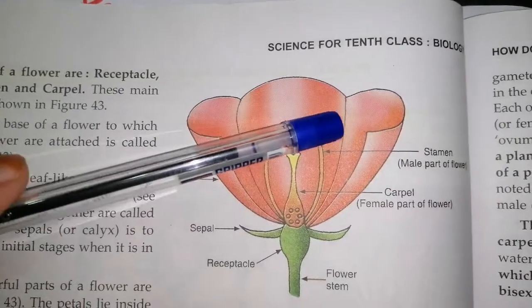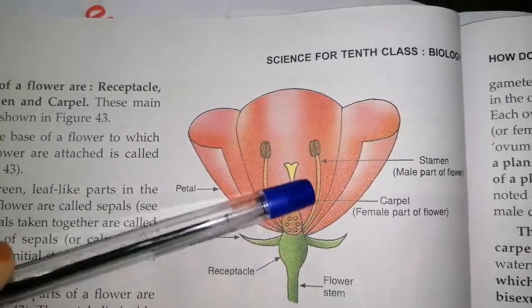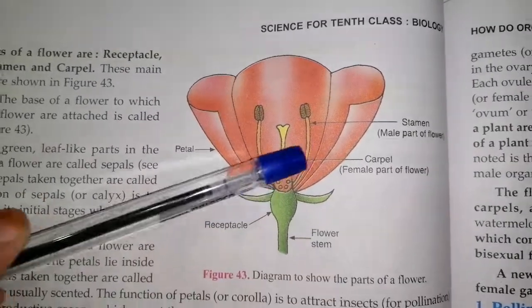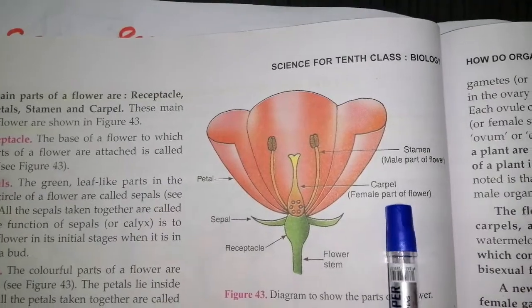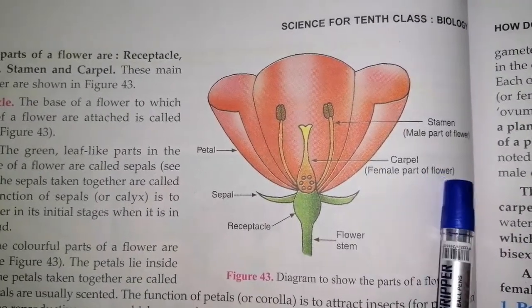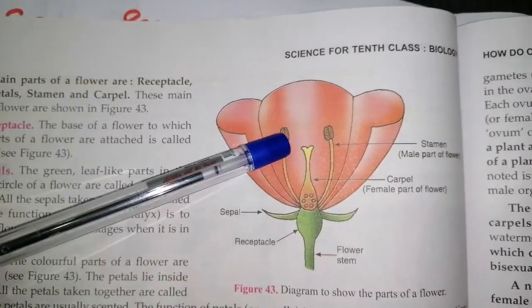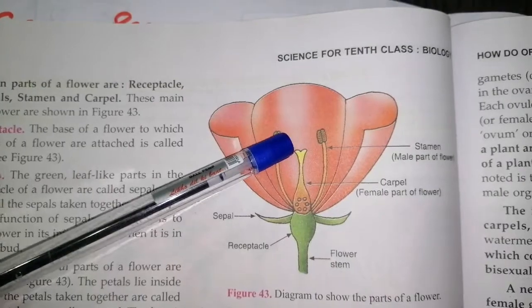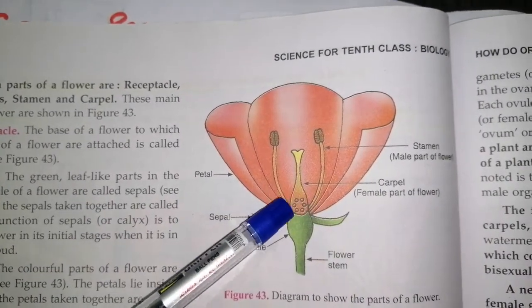This portion is known as anther and this long tube is known as filament, a thread-like structure. Now we have the last whorl, that is the carpel, which is the female part of the flower. It is also known as gynoecium. It has three parts, namely stigma, style and ovary, which contains the ovules.